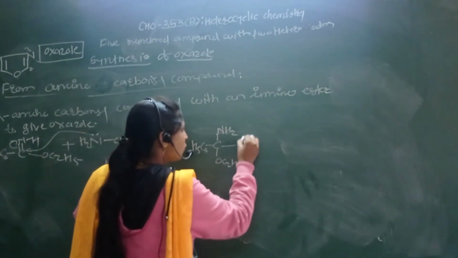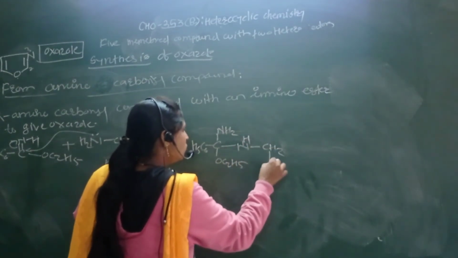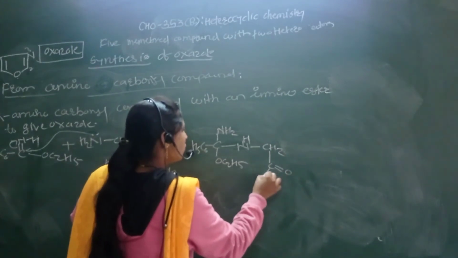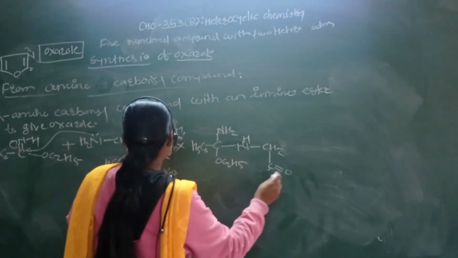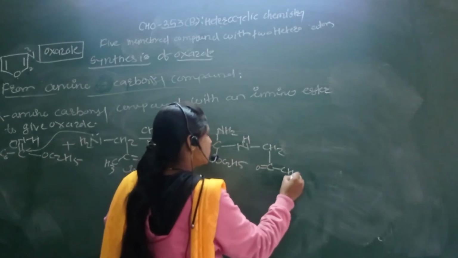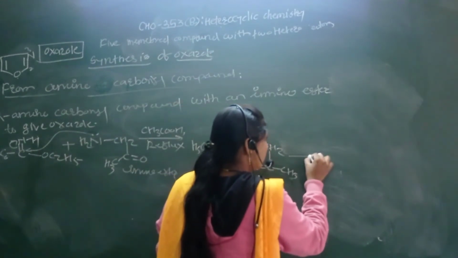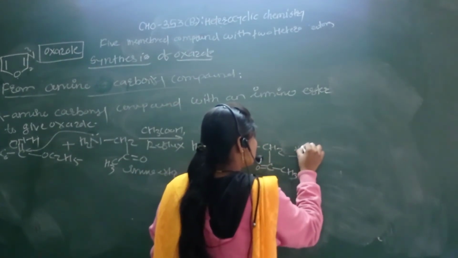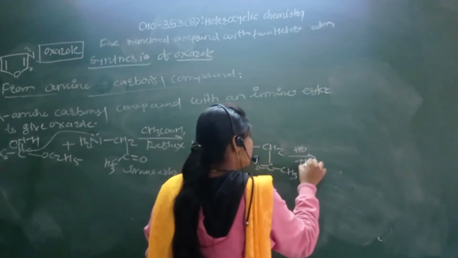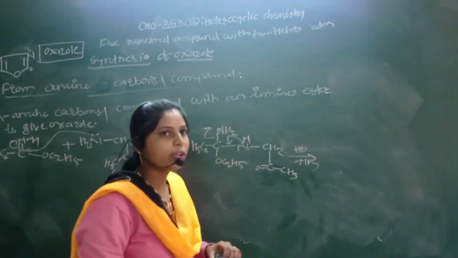Here again formation of the NH, CS2 C double bond O, C double bond O CS3. Simply here, this hydrogen shifts here, minus NH3, minus ammonia can depart here.